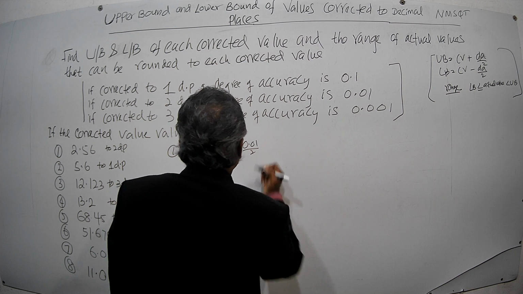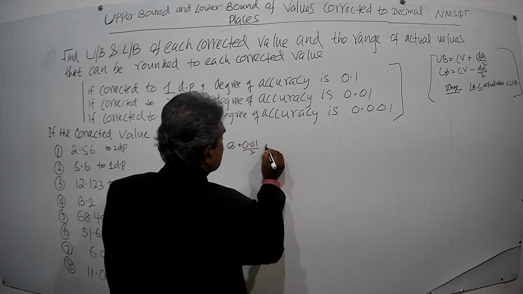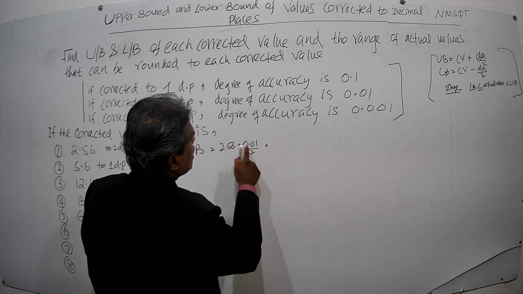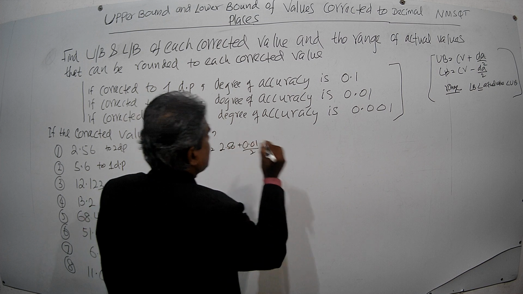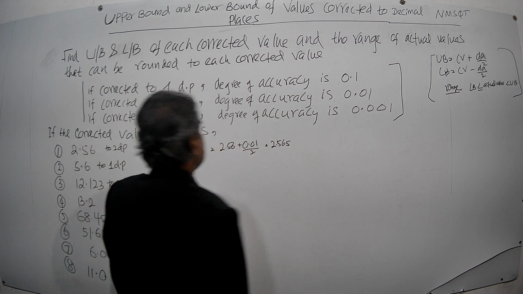0.01 divided by 2, then how much is the answer? The answer will be 0.005. Then 2.56 plus 0.005 will be 2.565. This is the upper bound.